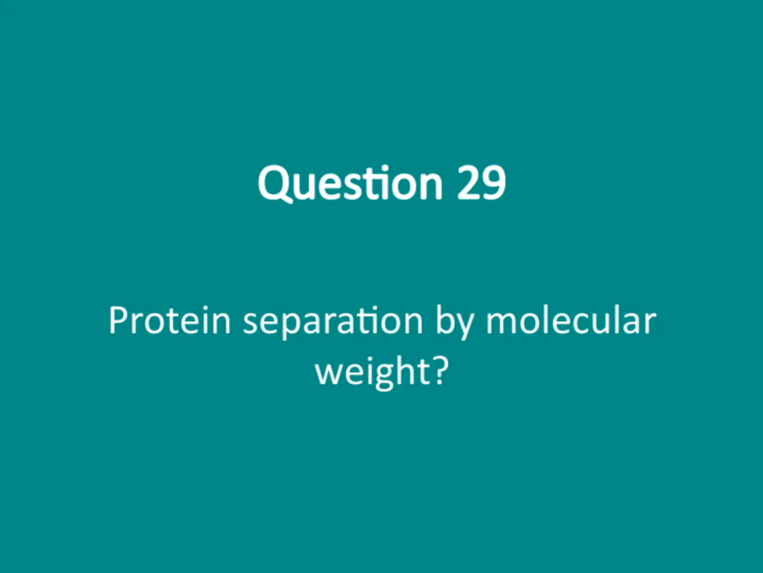So let's talk about protein separation by molecular weight. This is a fundamental technique in biochemistry and molecular biology. Essentially, we're interested in how proteins can be separated based on their size, specifically their molecular weight. This allows us to analyze complex mixtures and identify individual proteins. The most common method for this is gel electrophoresis, specifically SDS-PAGE.